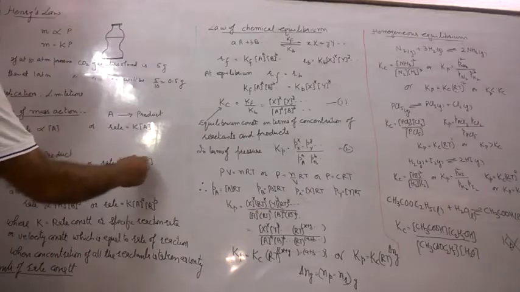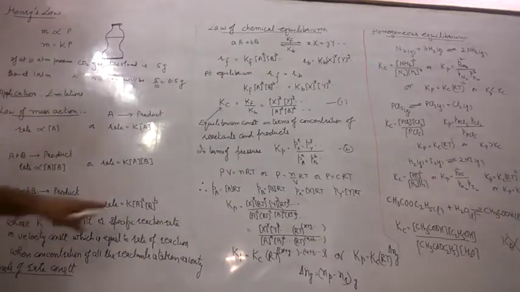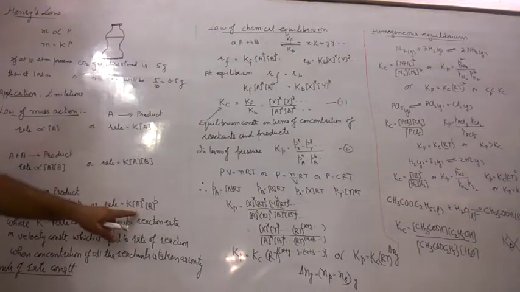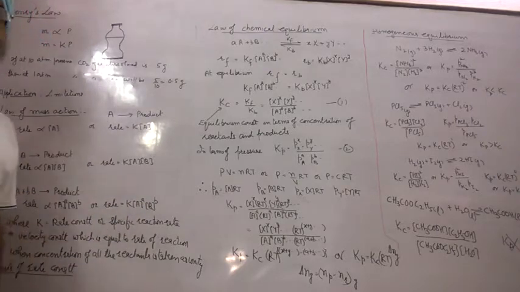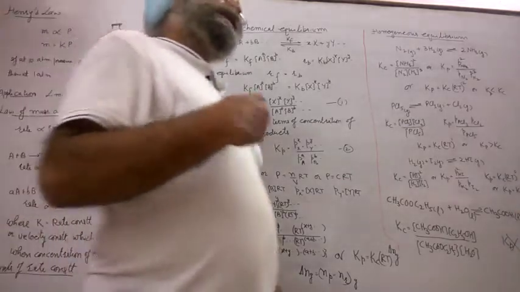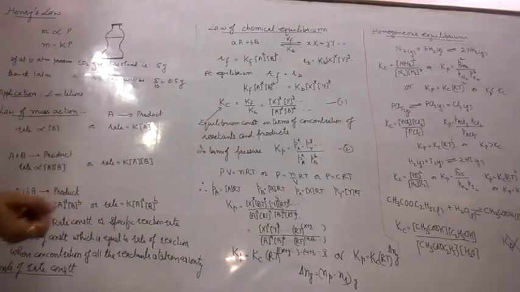1 into 1, 1 into K means the rate is equal to K. 1 raised to A, 1 per 2, 3, 4, 5 comes out to be 1. 1 into 1, 1 into K. Rate is equal to K. यही definition दिया. K is equal to the rate of reaction when the concentration of all the reactants is taken as unity, or 1. Now let us take up the units of rate constant.